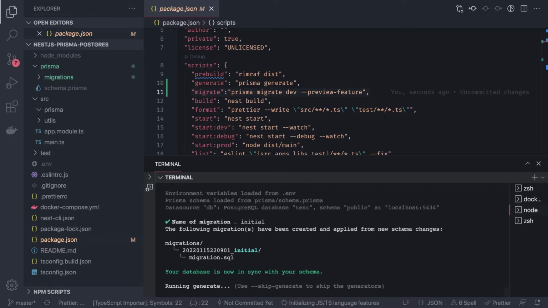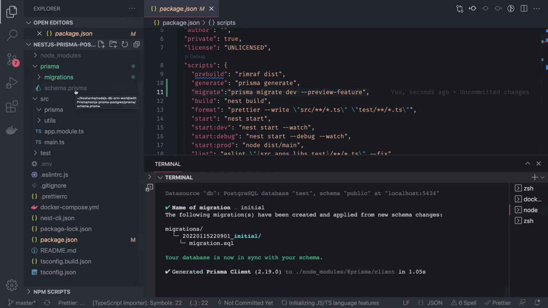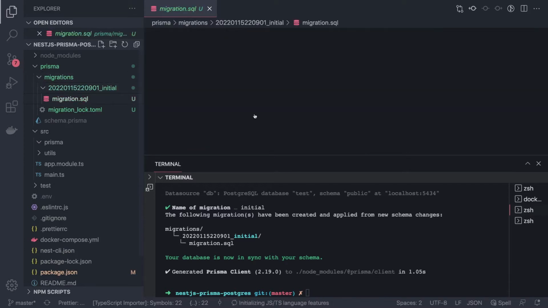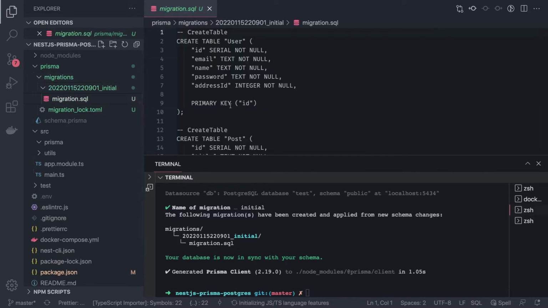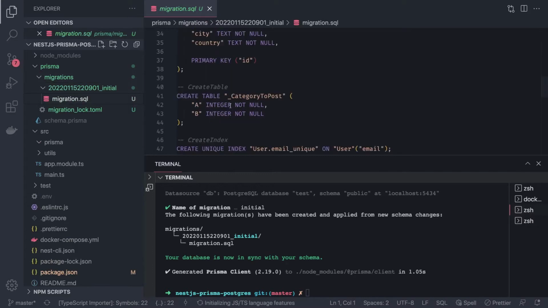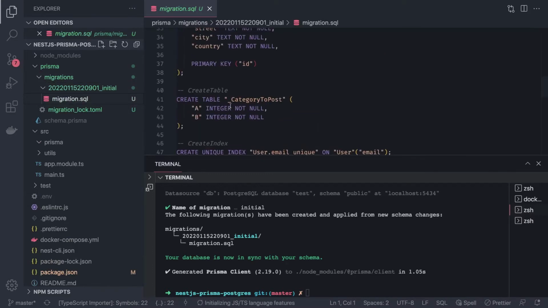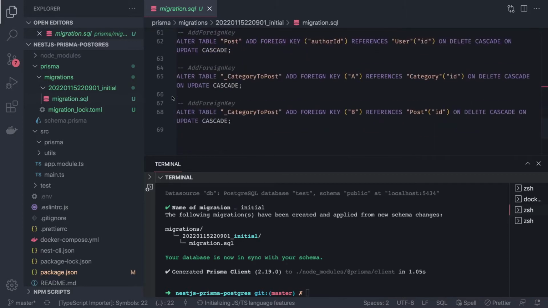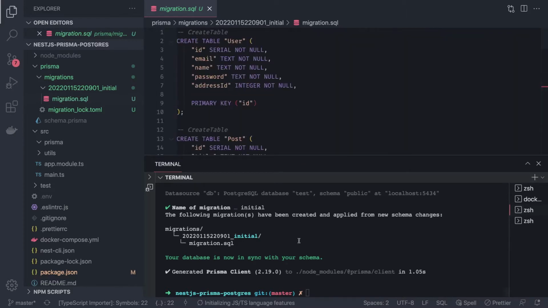It will just check the schema.prisma file. This is the default location. It will look inside the root folder or Prisma folder, and inside that schema.prisma. And I think the migration is created inside a single file because we are running all these together. So it has created these tables, and there is a category to post, this is the many to many table. All the other tables have been created. We can also